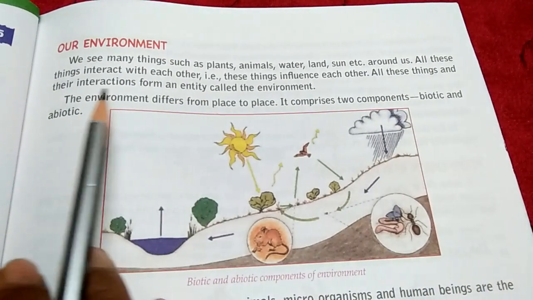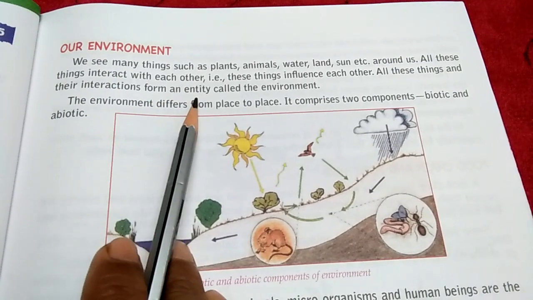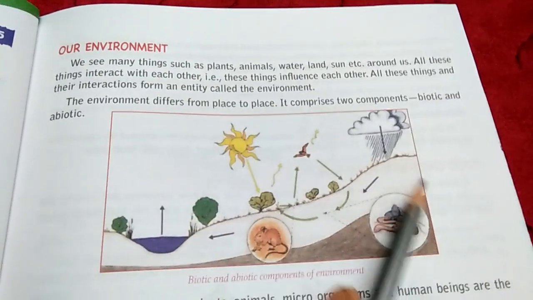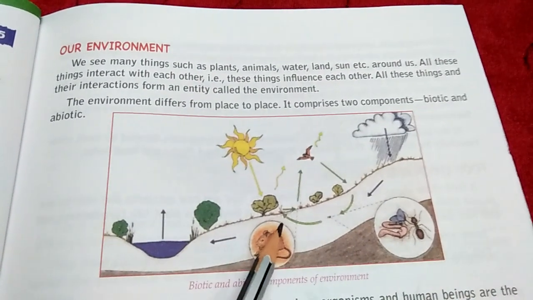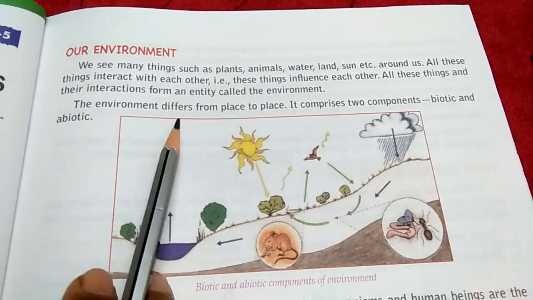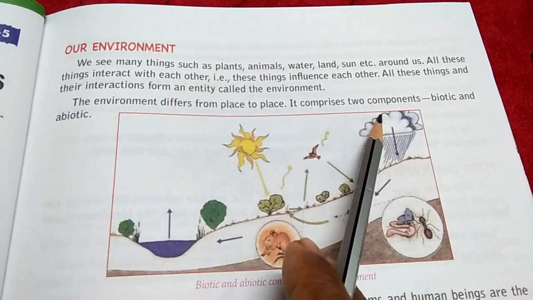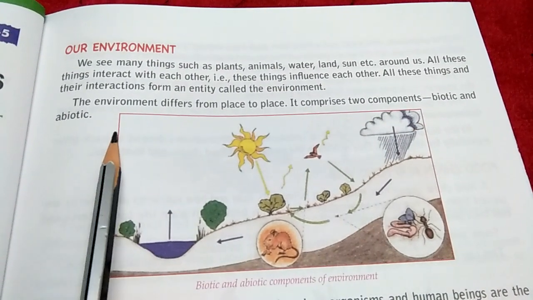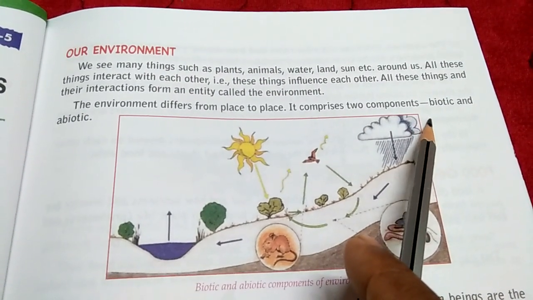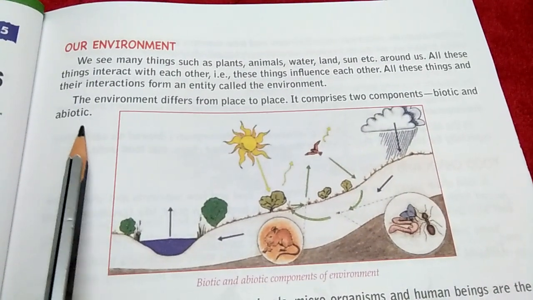All these things and their interaction form an entity called the environment. So this is together called the environment. The environment differs from place to place. It comprises two components, biotic and abiotic. Biotic means living and abiotic means non-living.